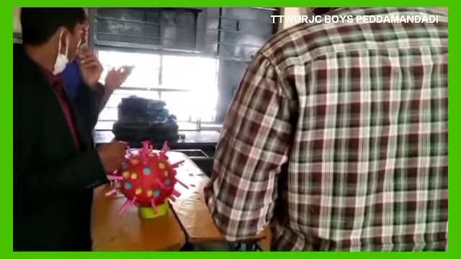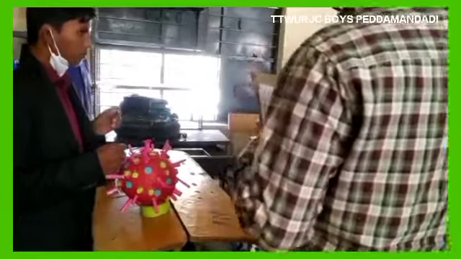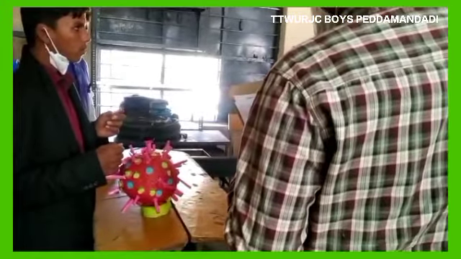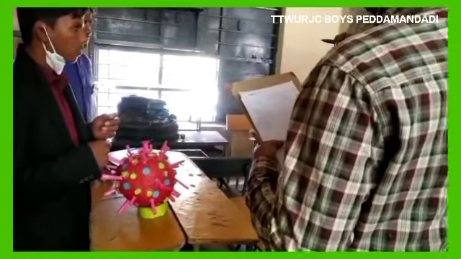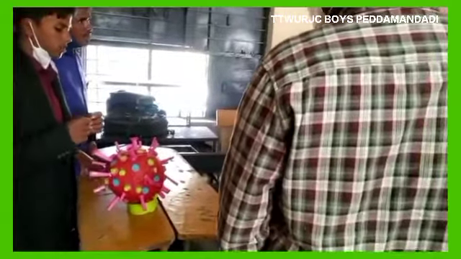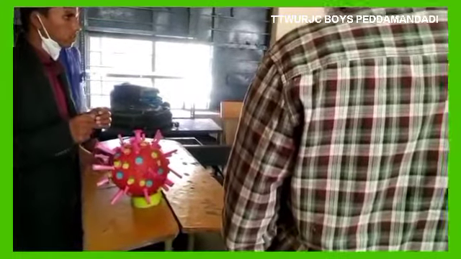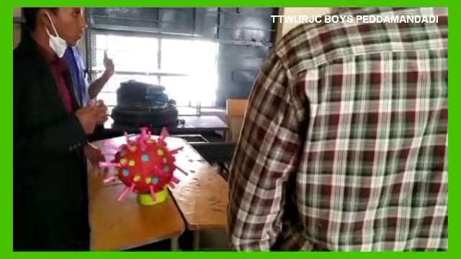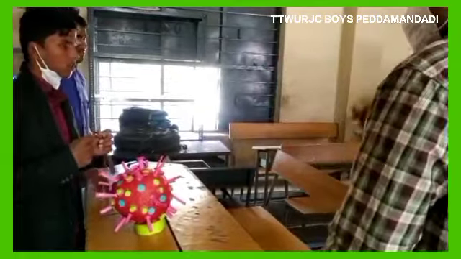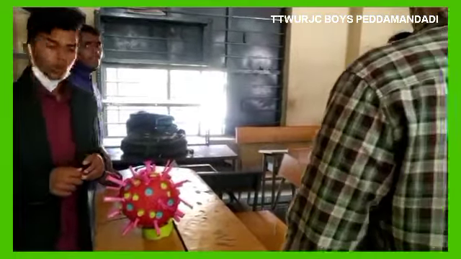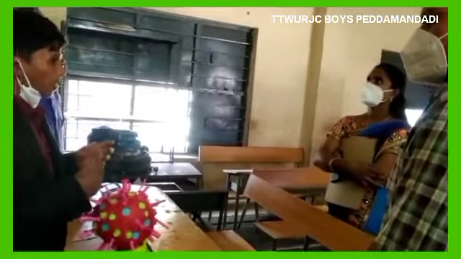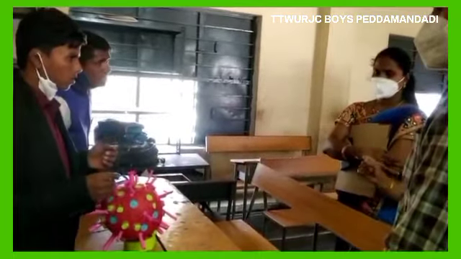The theme is protection from disease. Why do we call it a novel coronavirus? Novel means it changes antigens.